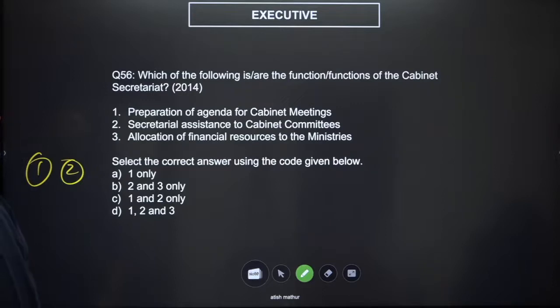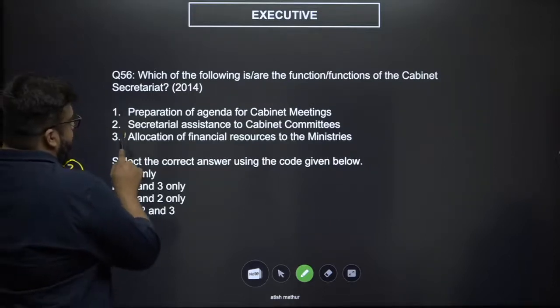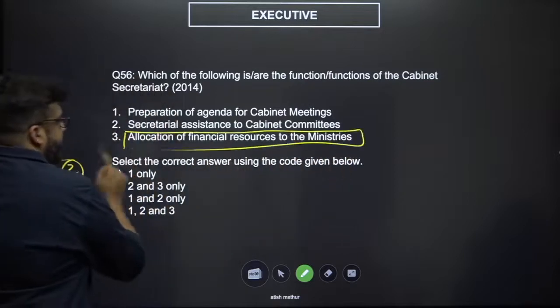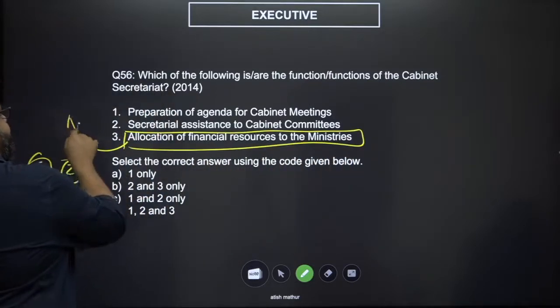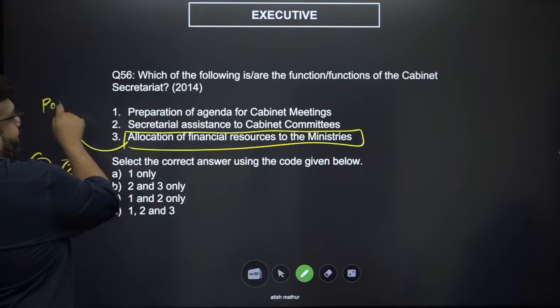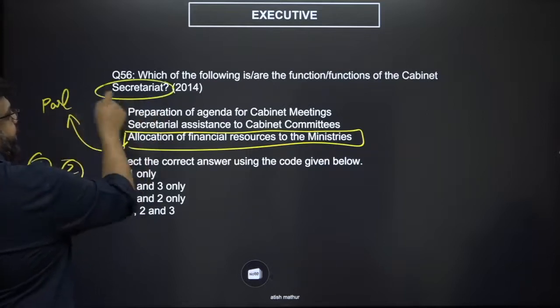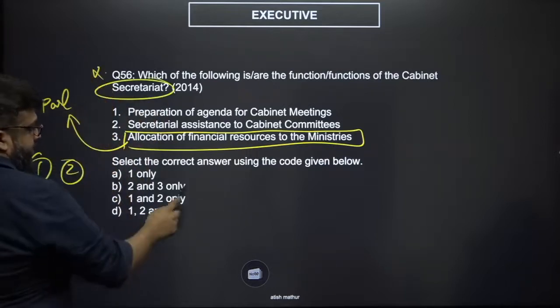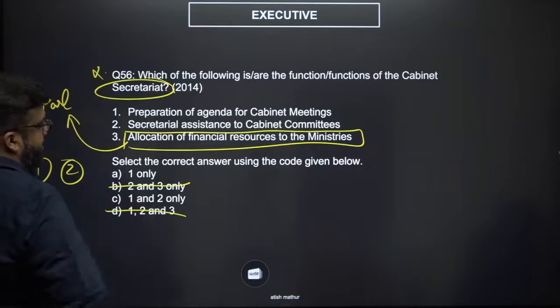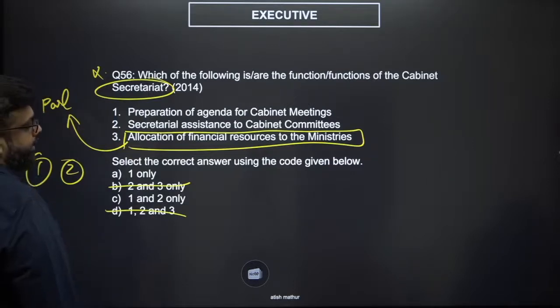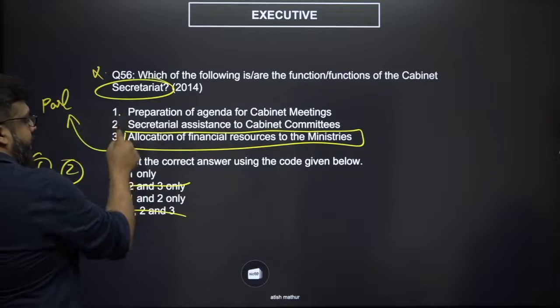Now, allocation of financial resources to ministries is nothing but the budget, and this requires a sanction of the parliament, and a secretariat cannot do that. So any option which has 3 in it automatically gets eliminated. Now you have 1 only and 1 and 2 only.